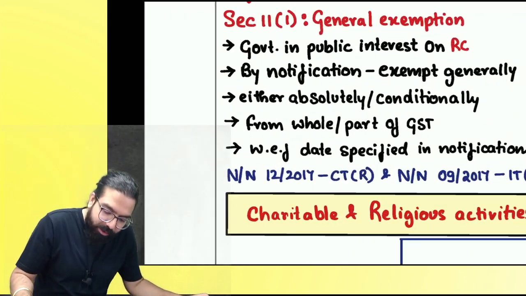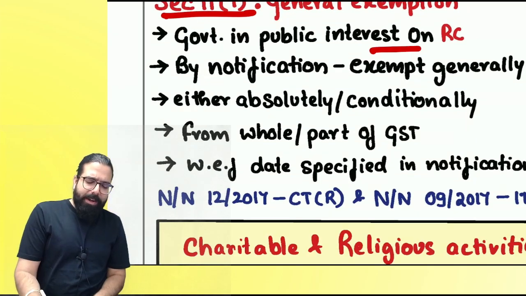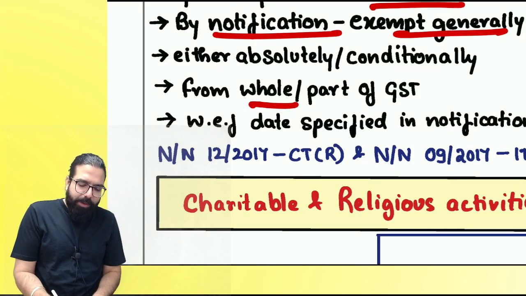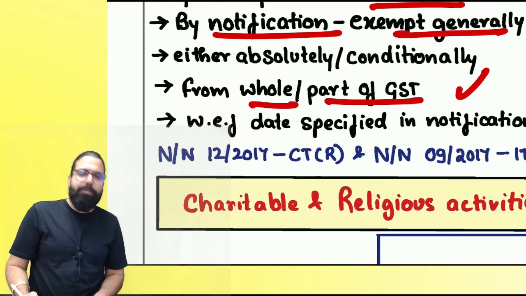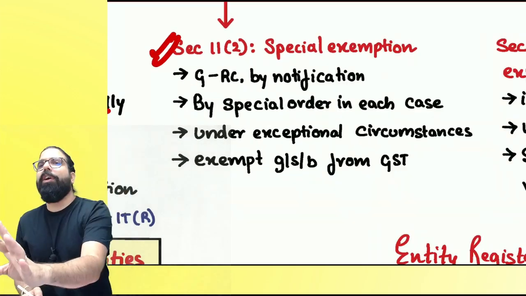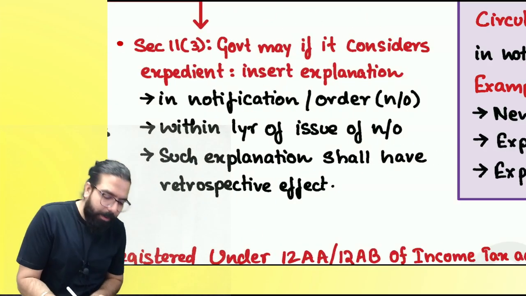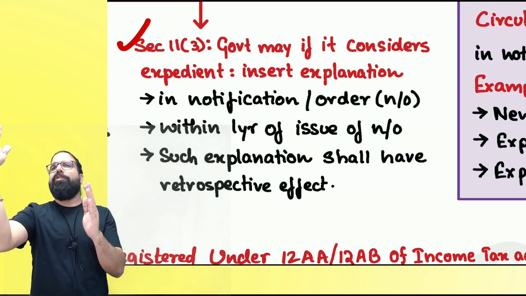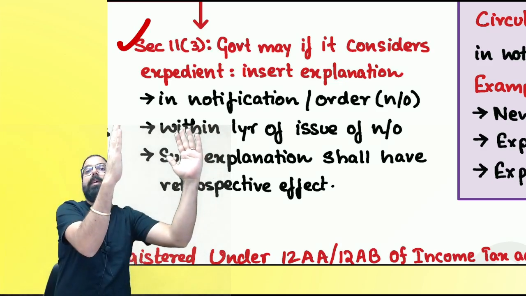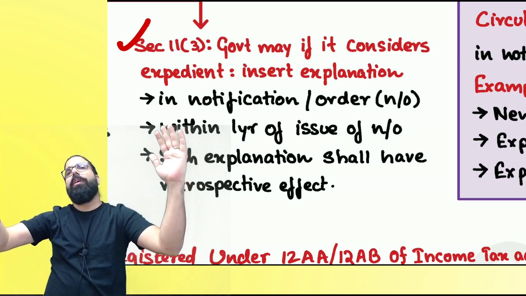Are we clear, everyone? Now, section number 11 has 11.1. 11.1 is general exemption. The government, in public interest, on the recommendation of the council, can issue a notification and generally exempt someone from the whole of GST or part of GST with effect from the date specified in the notification. Section number 11.2 is a special order in special circumstances. Government can exempt by using this power. Section number 11.3 is, supposing the government issued one notification, people are getting confused. Then the government within 1 year can issue one clarification, and that explanation or clarification will be effective from the date of issue of the notification.